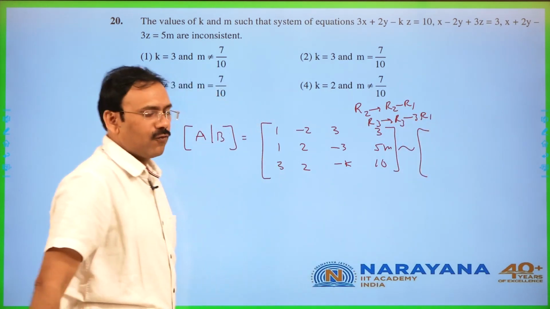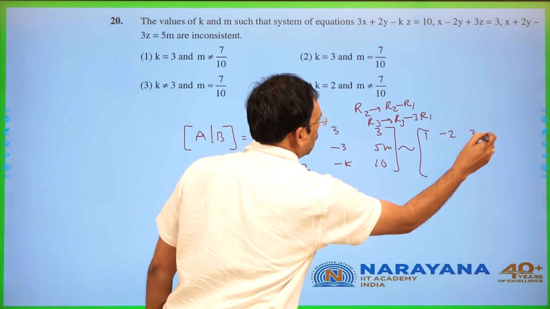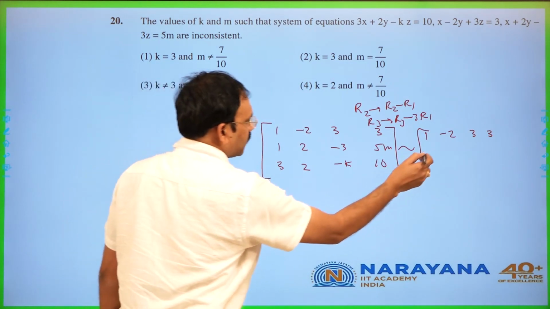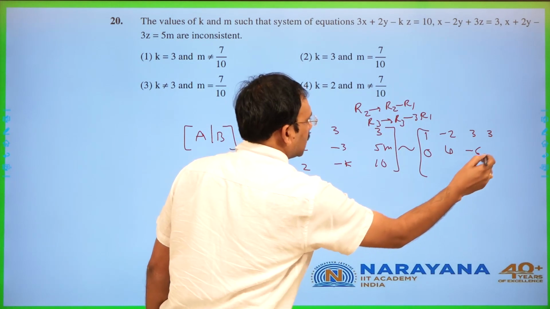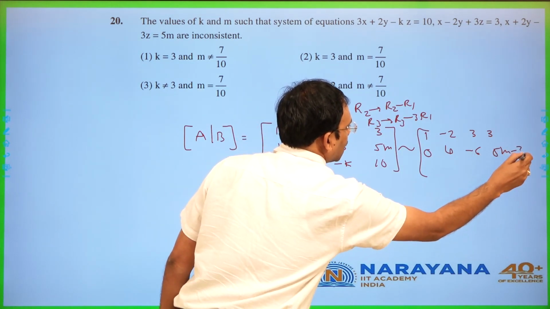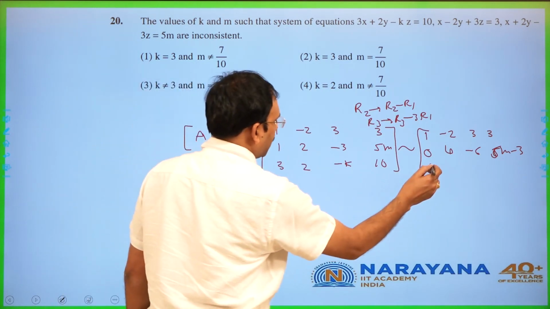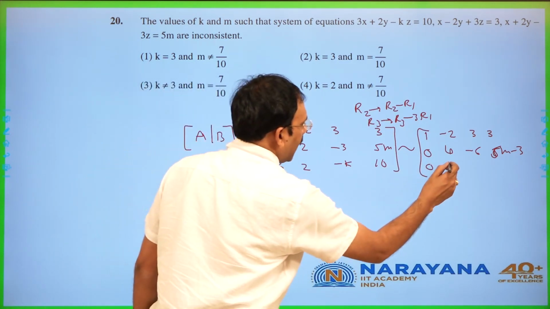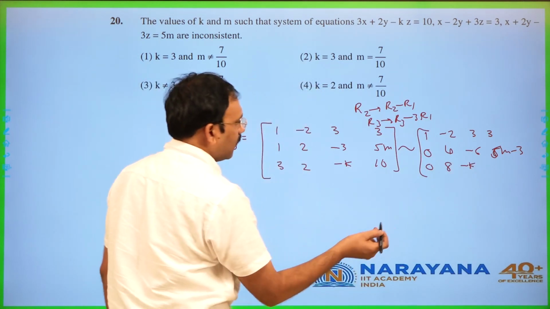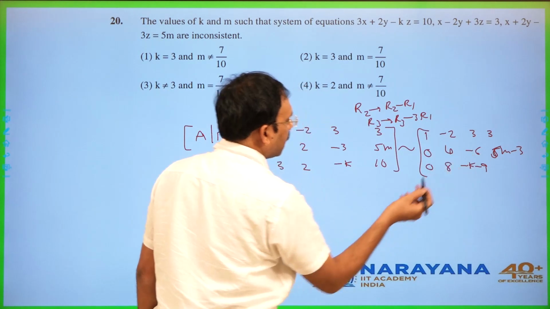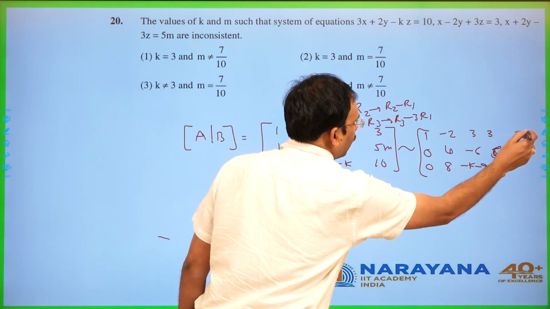If you change this, you are going to get 1 minus 2, 3, 3. Then subtract 0, 4. This is minus 6. This is 5m minus 3. Next, triple and subtract 0. This is 8. This is 9, no, minus k minus 9. Then this is triple is going to be 9. 10 minus 9, 1.